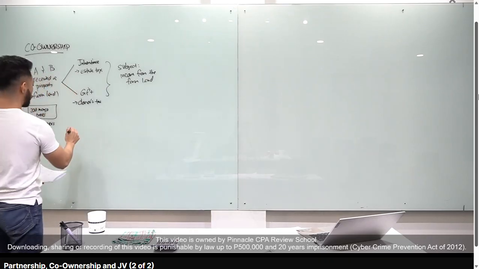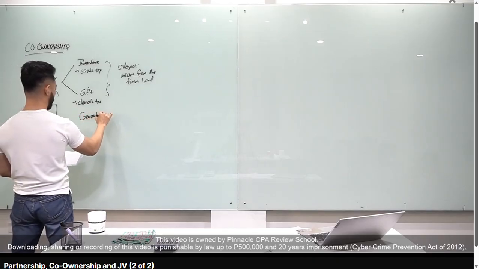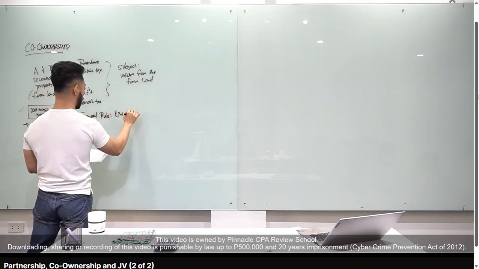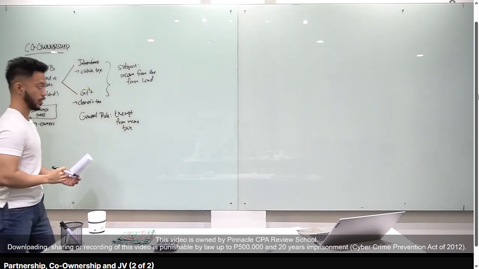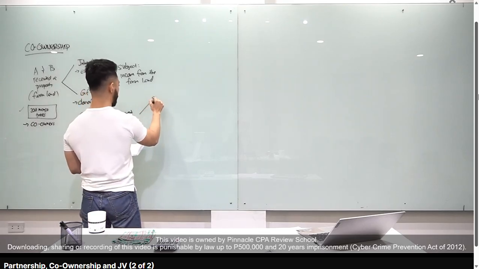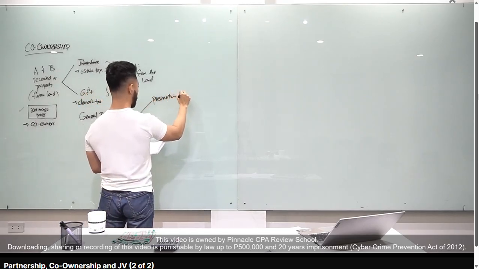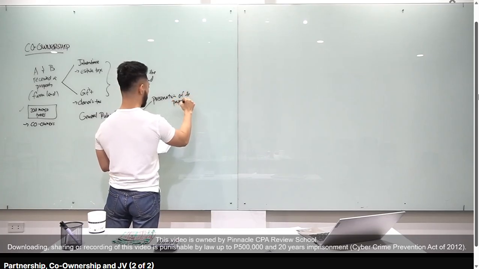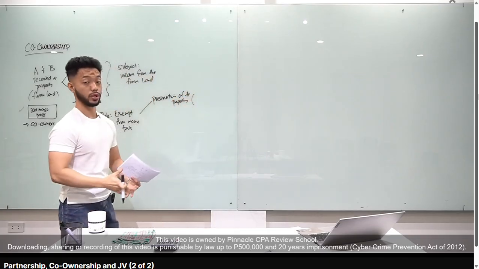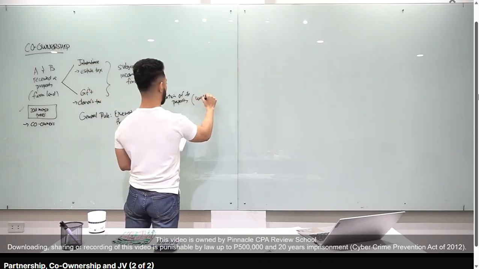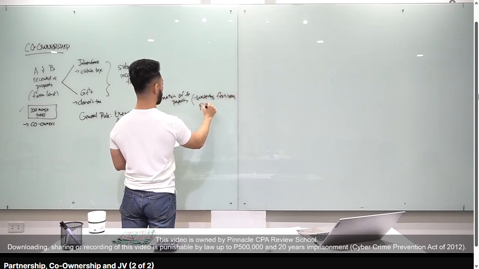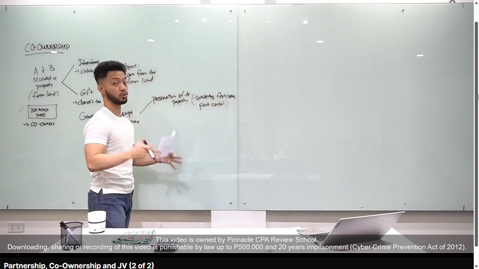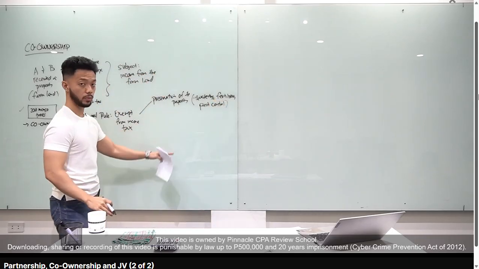Now, yung general rule natin, class, is co-ownerships are exempt from income tax. Okay? Hindi ka magbabayad. Yun yung general rule natin. Okay? Assuming na yung ginagawa lang ng co-owners are preservation of the property. Okay? Sir, ano yung preservation of the property? So, let's say, siguro, wina-water nila. Watering, okay? Fertilizers kung kailangan. What else? Let's say, yung mga pest control, maintenance kasi yan. Pine-preserve nila yung 200 mango trees, okay? Kapag preservation of the property lang, exempt yan.